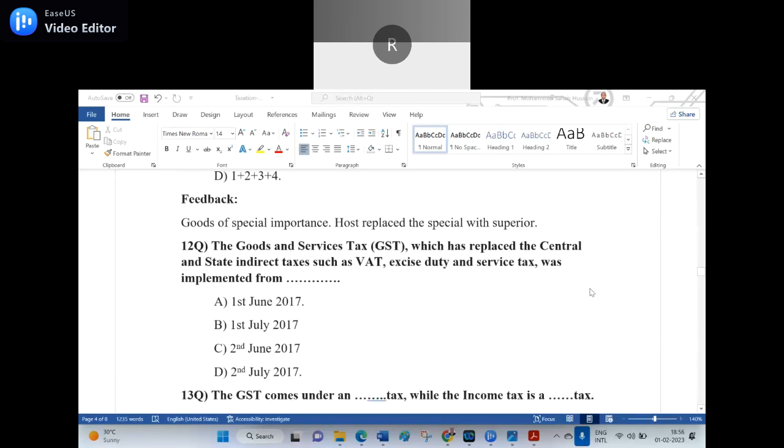12th question. Anyone can unmute and read. Those who read should not read. The goods and service tax GST, which has replaced the central and state indirect taxes such as VAT, excise duty, and service tax, was implemented from dash. A. 1st June 2017. B. 1st July 2017. C. 2nd June 2017. D. 2nd July 2017. Answer B is the right answer.